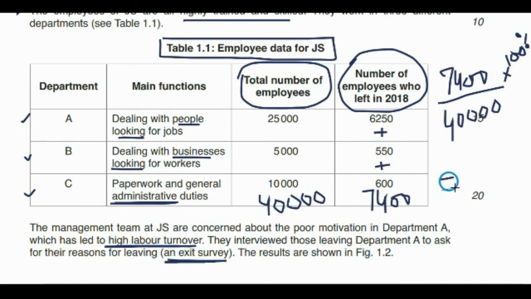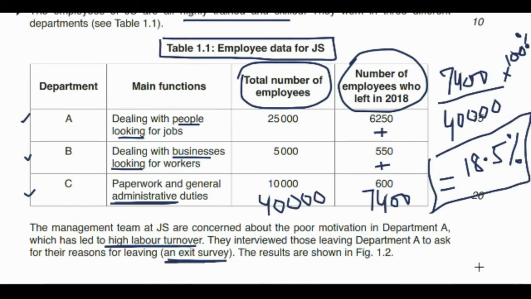This will give us a value of 18.5%. So the labor turnover rate for 2018 for the whole of the JS organization is 18.5%. This means that out of the total employees in the JS organization, 18.5% of those have left the organization in the year 2018.